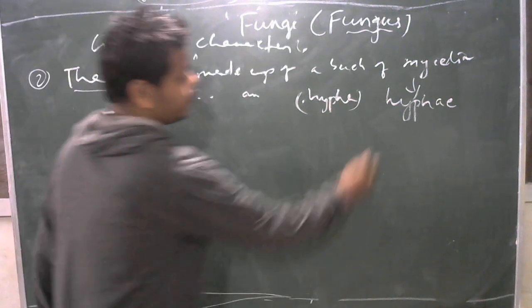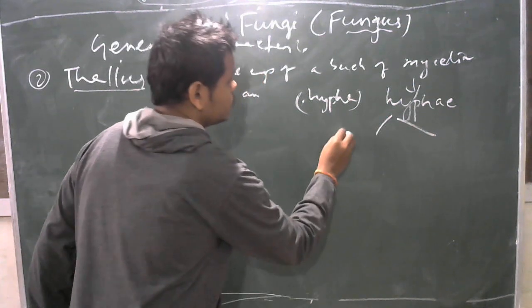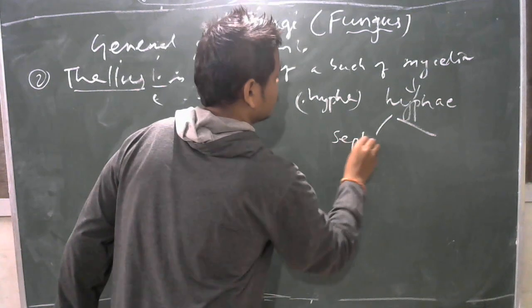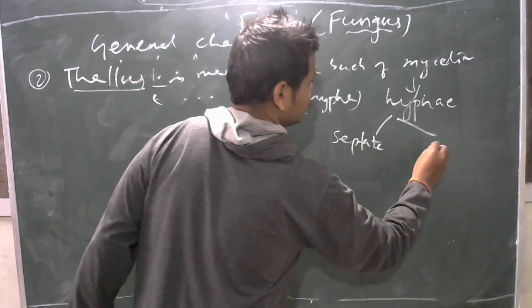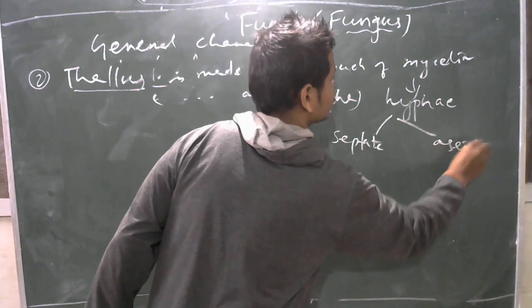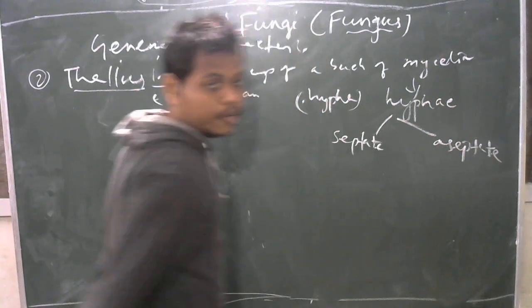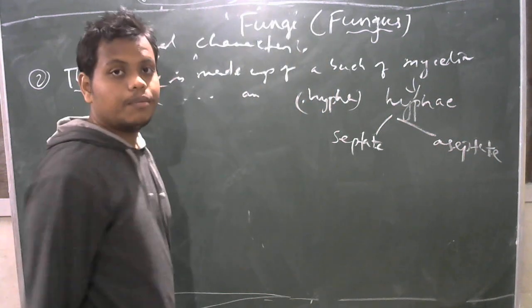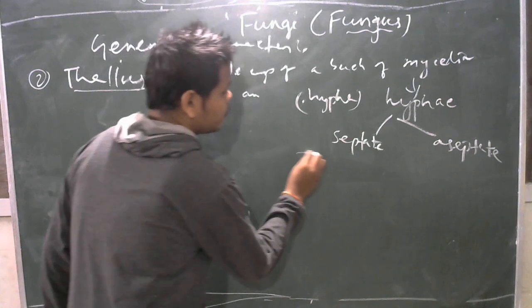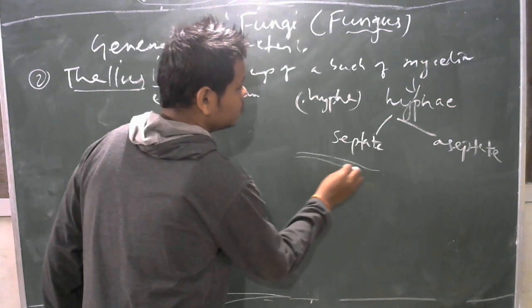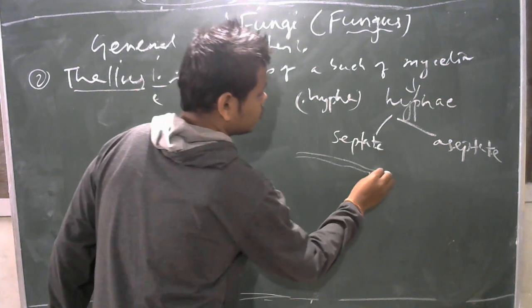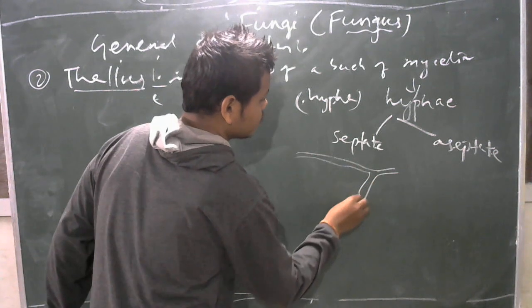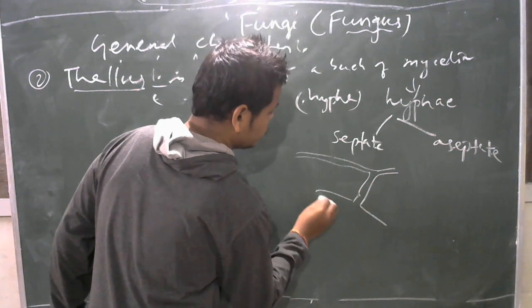Then these hyphae are of two types. One is septate hyphae. Another is aseptate hyphae. Septate means septa is present. That means a partition wall is present in the hypha. Suppose this is a hypha.